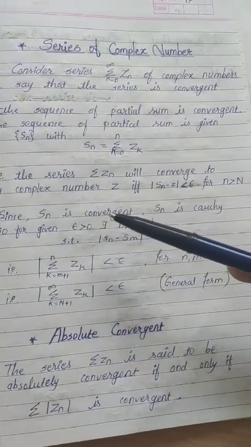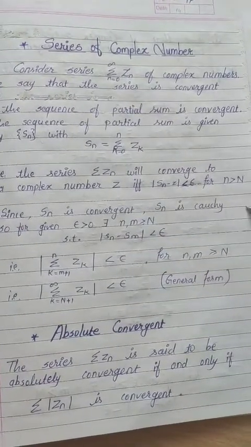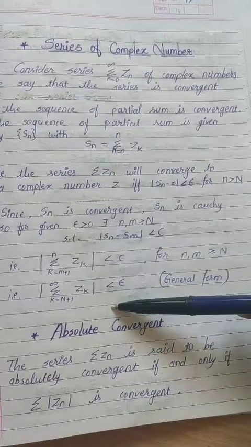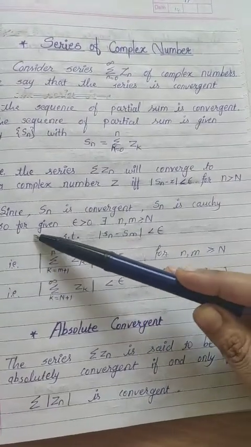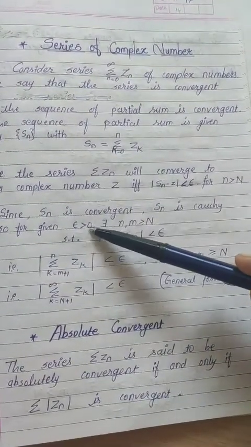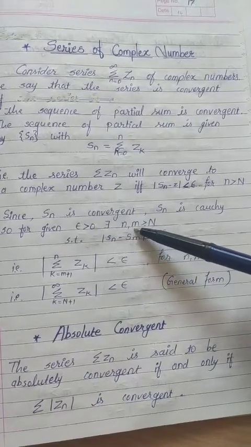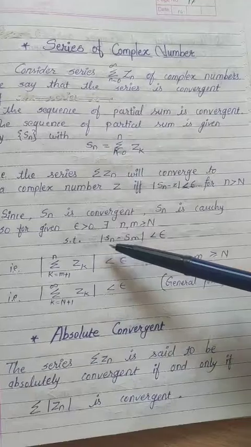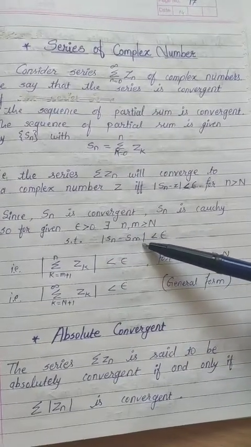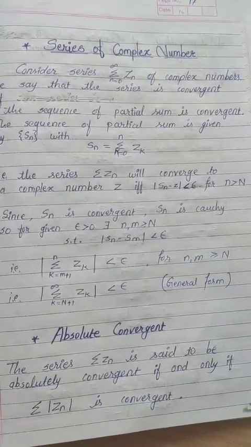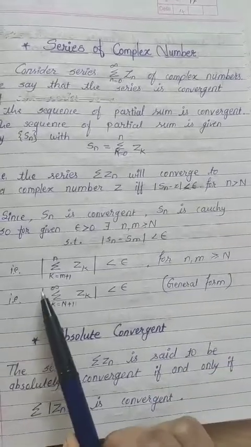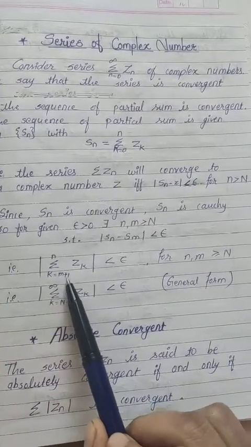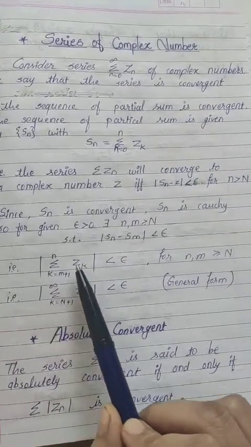Since S_n is convergent, S_n is Cauchy, so we write the condition for a Cauchy sequence. That is, for any epsilon greater than 0 there exists N such that for n, m greater than or equal to N, mod S_n minus S_m is less than epsilon. That is, mod summation k equals m plus 1 to n z_k is less than epsilon.